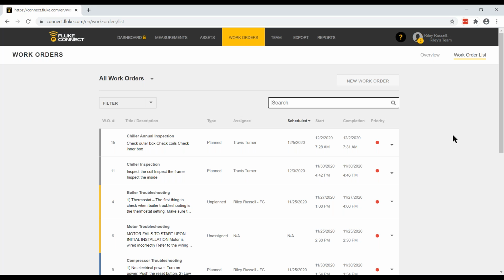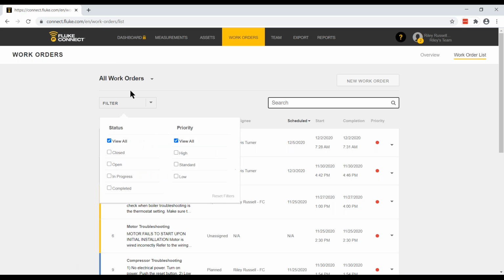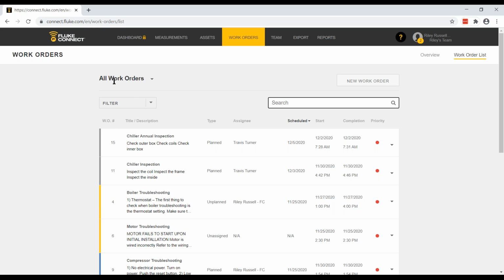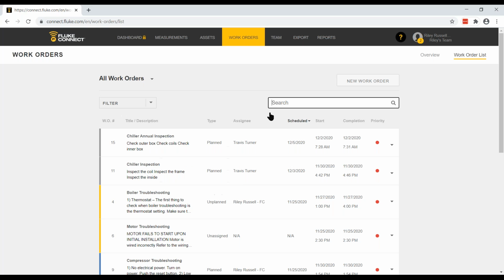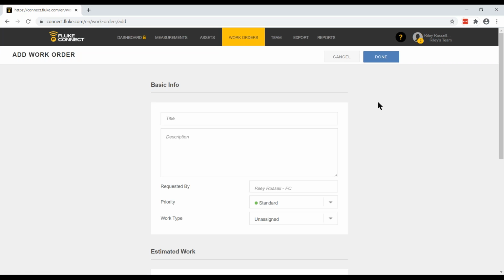And the next thing we're going to do, now that you've seen the overview view and the work orders list view, you've seen how to toggle between viewing all work orders and some work orders, the ability to filter on status and priority and search for work orders, and sort work orders based on any one of the column headers. The next thing I want to show you is how to create a new work order. So we click on new work order.